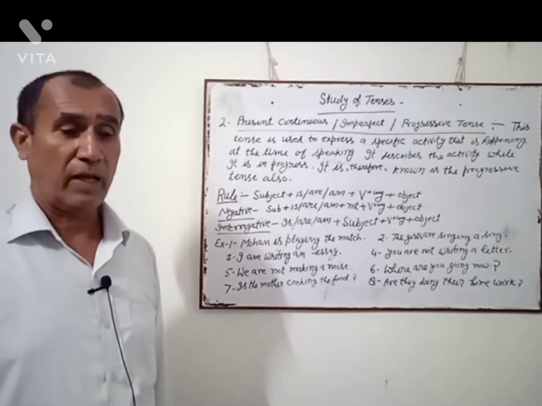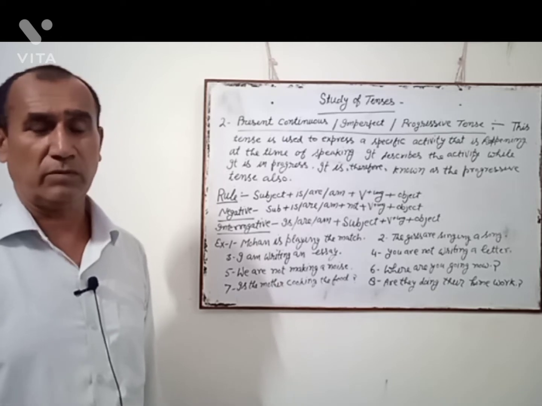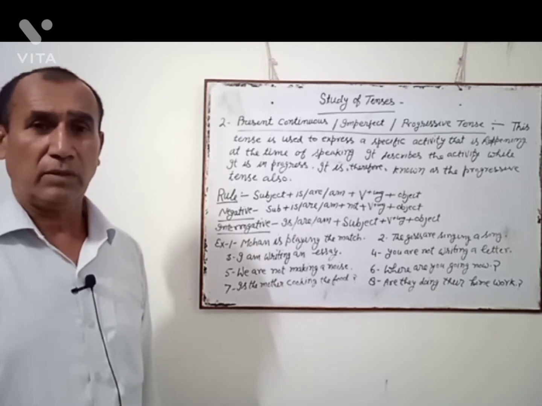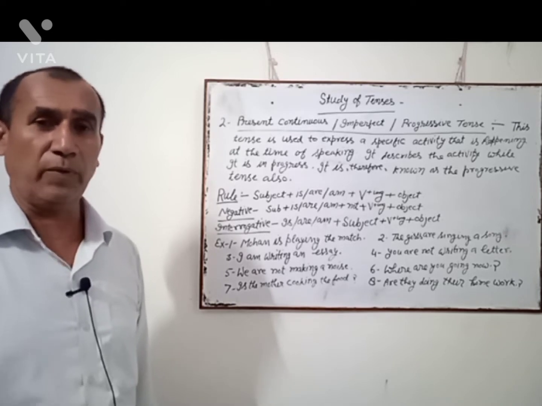There is an exception also in this tense with some of the verbs.